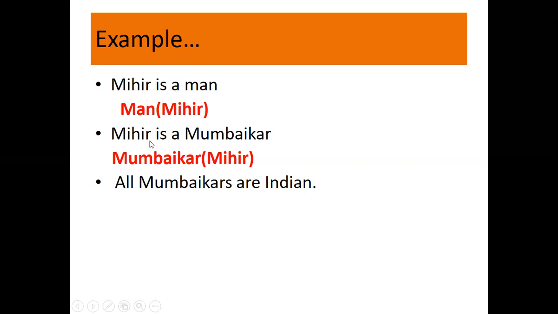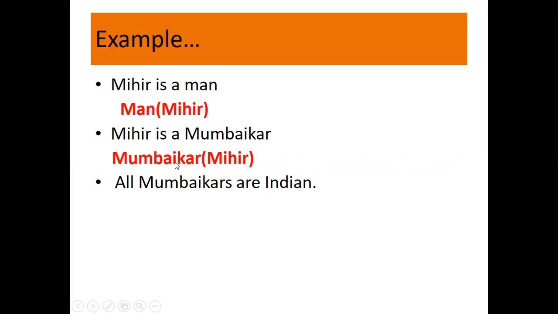Another example: Mihir is a Mumbaikar. Mumbaikar is the one who lives in Mumbai. You can see the is-a relationship here also. Now, if I write Mihir was a Mumbaikar, then the predicate logic statement will be the same. There will not be any difference whether I write Mihir is or Mihir was. So in predicate logic, we cannot differentiate between the tense of a sentence, like past tense, future tense, present tense, etc. Again, Mihir is an object of class Mumbaikar.